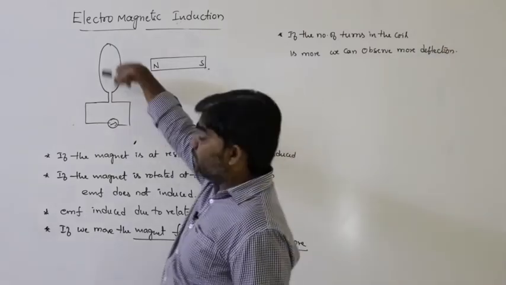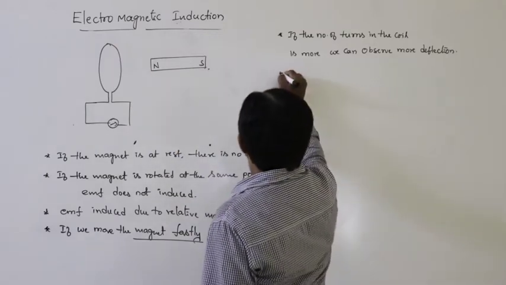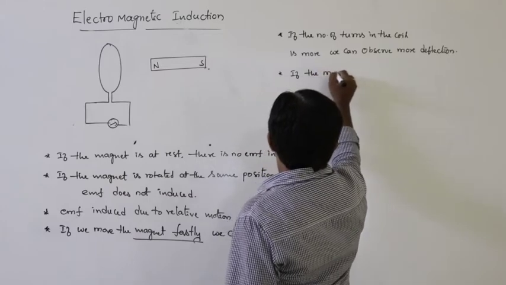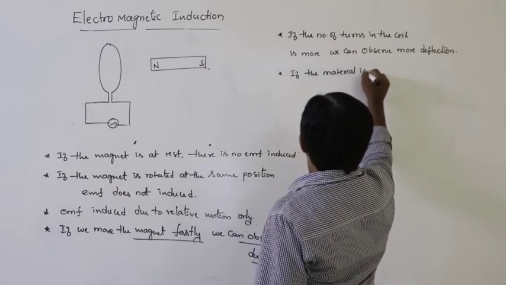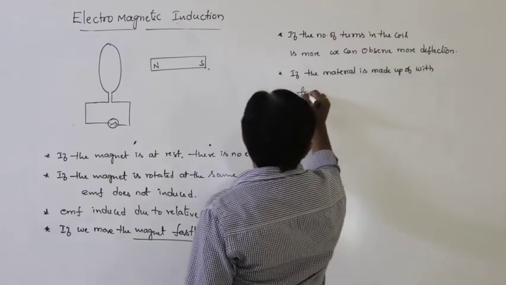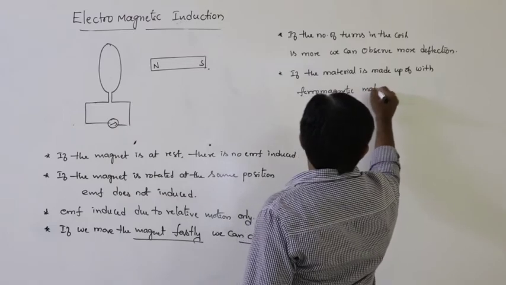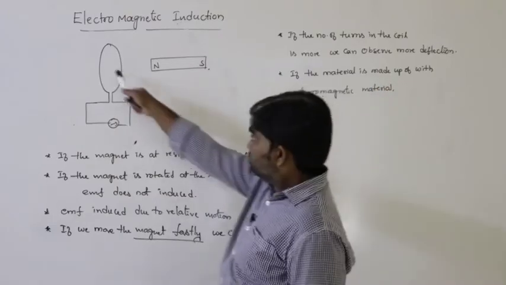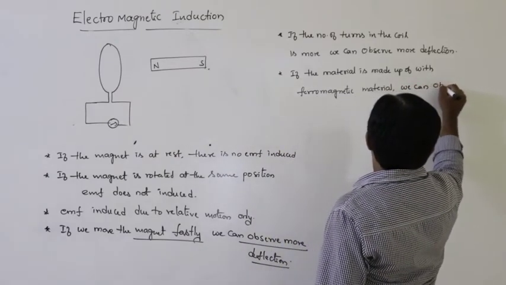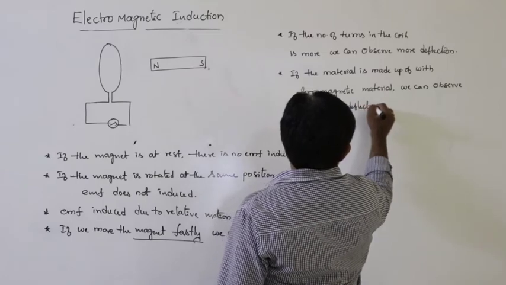Next, if the material is made up of ferromagnetic material, we can observe more EMF or more deflection.